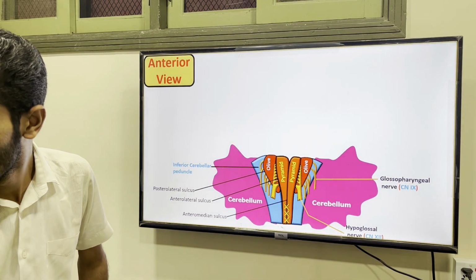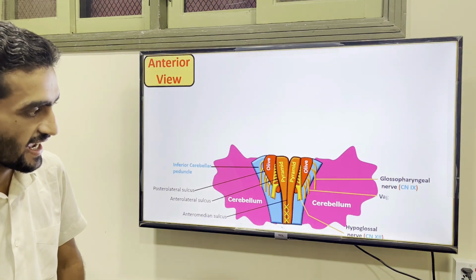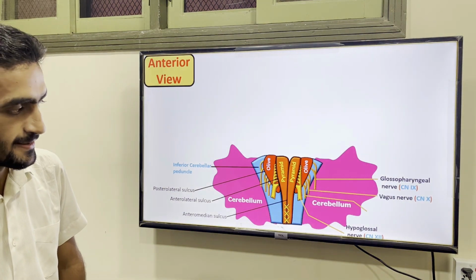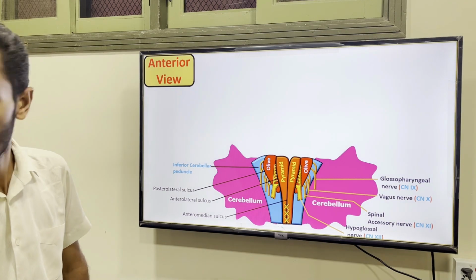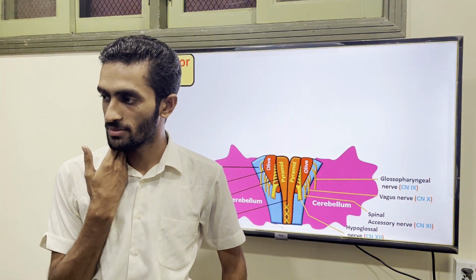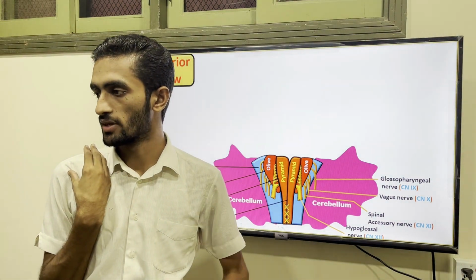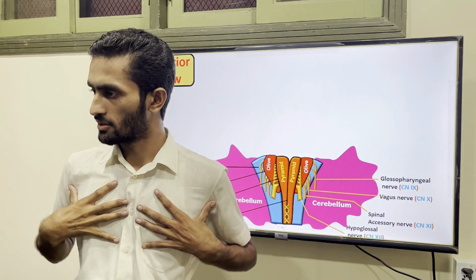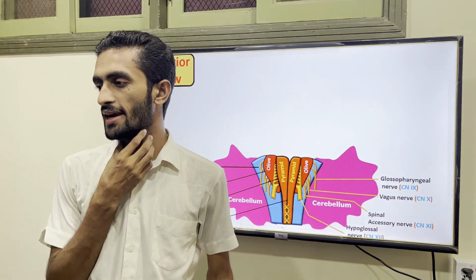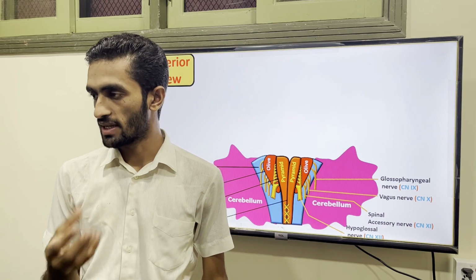10th is what? Vagus. 10th is vagus, and your 11th is the spinal accessory, which is supplying your sternocleidomastoid and trapezius muscle. And vagus is majorly controlling the thoracic part, abdominal part, and the larynx and pharynx muscle. So they are majorly controlled by the vagus, and then the hypoglossal.